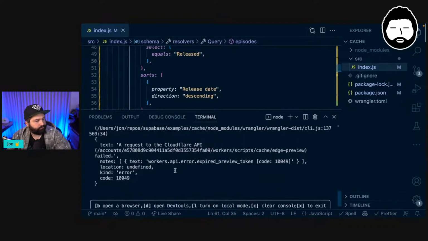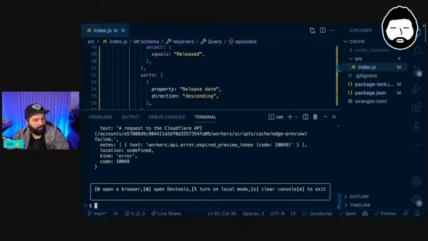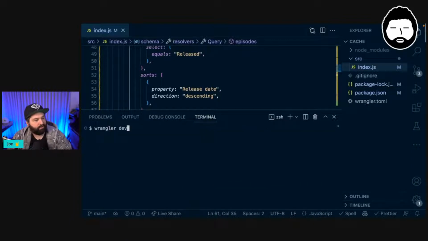Intriguing. A request to the Cloudflare API. Failed text. Okay, let's just try quitting our development server and starting again.